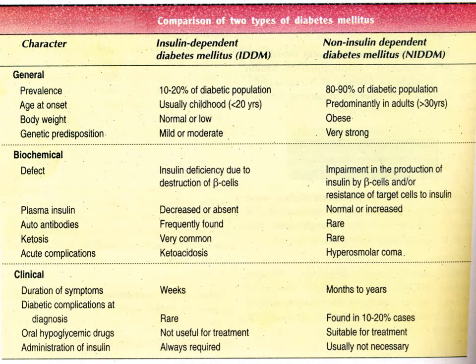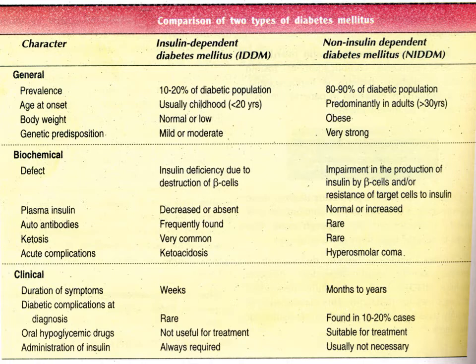This table shows a comparison of some of the important characteristic features of type 1 and type 2 diabetes mellitus. Most of the points we already discussed, some we'll discuss here. In genetic predisposition, type 1 diabetes mellitus has mild or moderate genetic predisposition or family history, whereas type 2 diabetes mellitus has a very strong genetic predisposition.